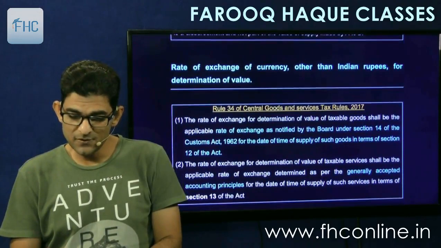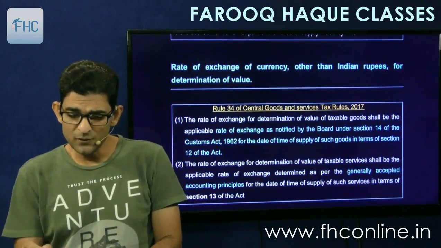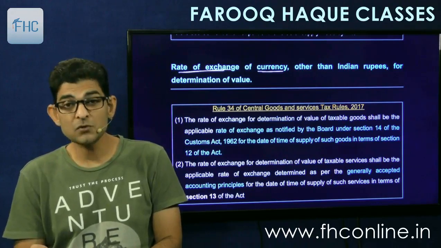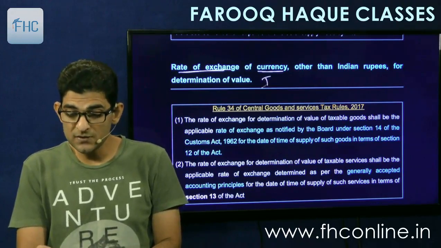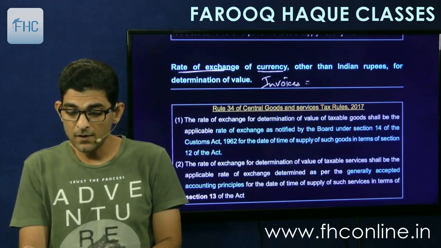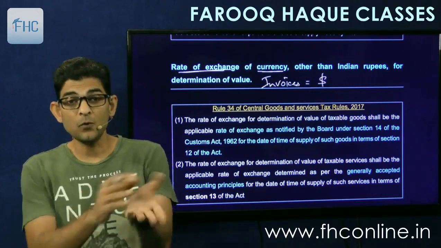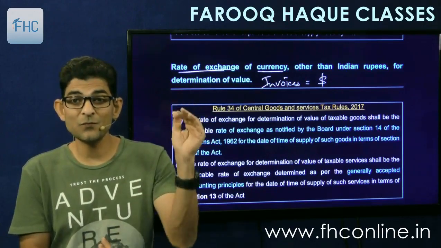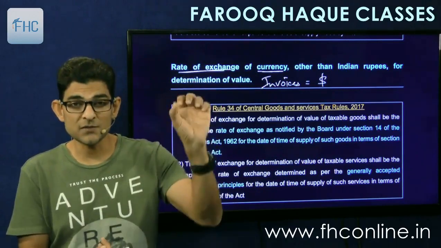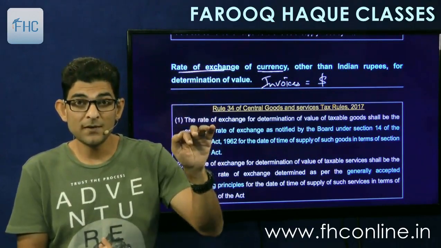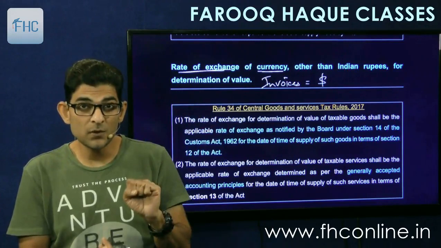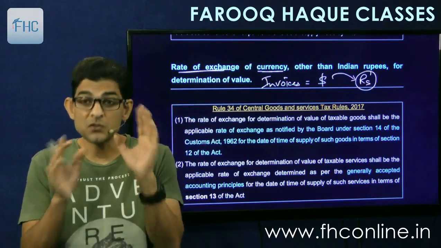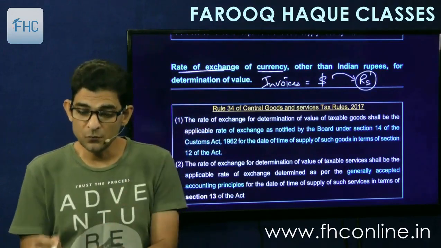Then thereafter there is rule 34, rate of exchange of currency other than Indian rupee for determination of value. Means if the invoices are in dollars, then how to convert it into rupees? Because for imposing tax, you have to first convert this invoice which is in dollars. Suppose the invoice is of $200, so it has to be converted into rupees, and then we will apply the GST rate to it. So how will this dollar be converted into rupees? At what rate of exchange? So that is given here, rule 34.